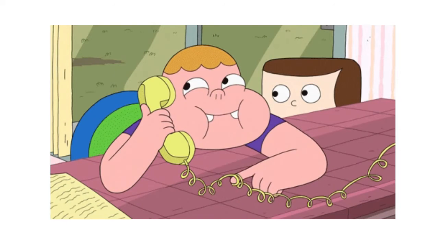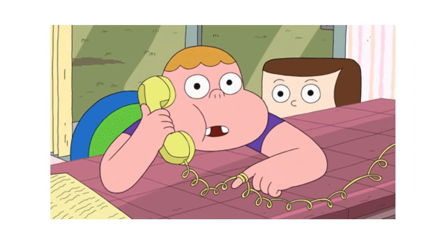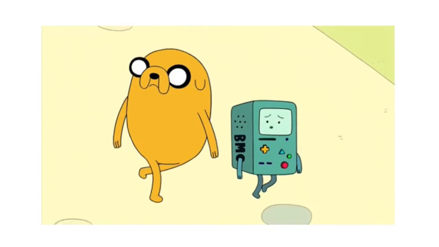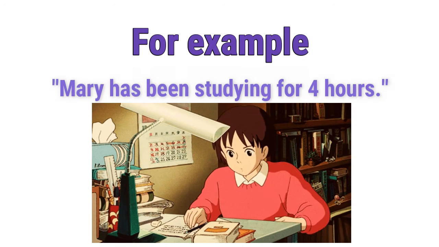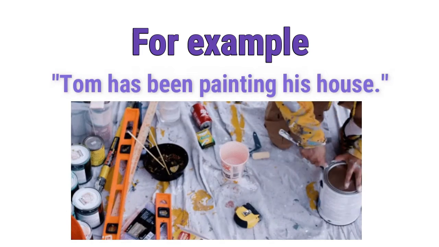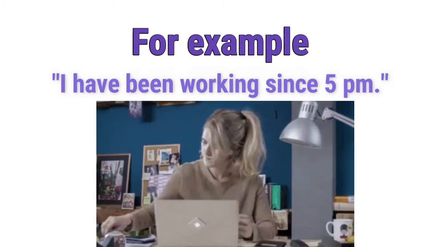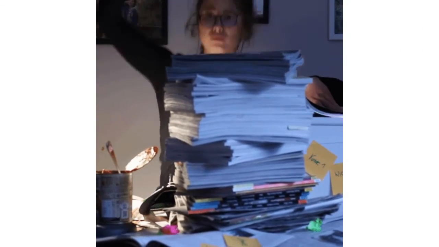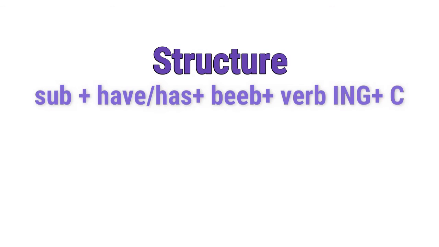On the other hand, we have present perfect continuous. We use it when we want to talk about actions that are unfinished, temporary situations, and here actions can be ongoing. Here are some examples. Mary has been studying for 4 hours. Tom has been painting his house. I have been working since 5 p.m. As you can see in these examples, the actions haven't finished. They continue and continue. The structure of present perfect continuous is the subject plus have or has plus been plus the verb in ing.